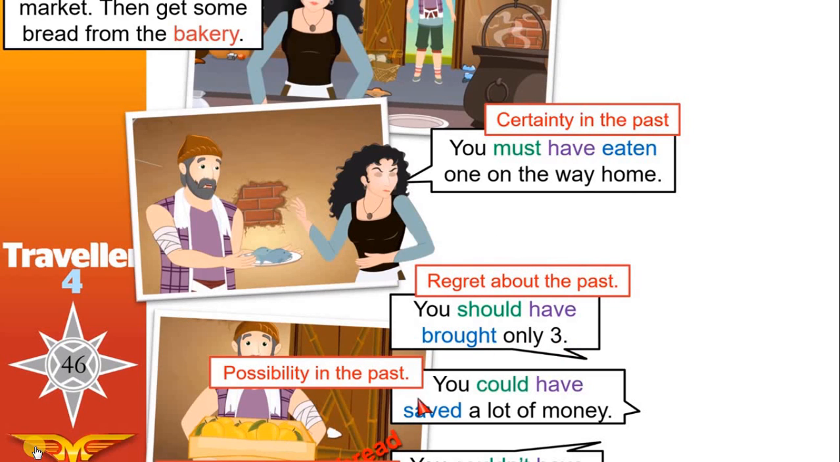And here we express possibility in the past. This was possible to happen if you hadn't brought a whole box. We can use could or might. You might have saved a lot of money, or could.